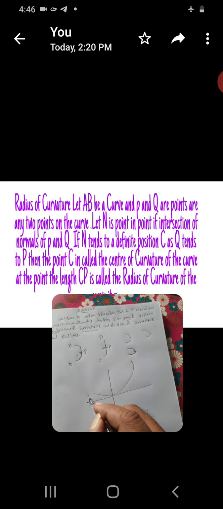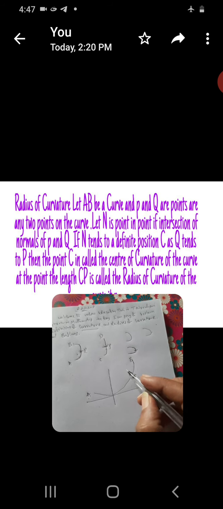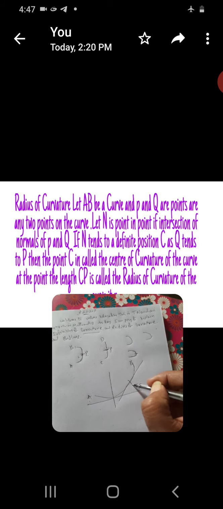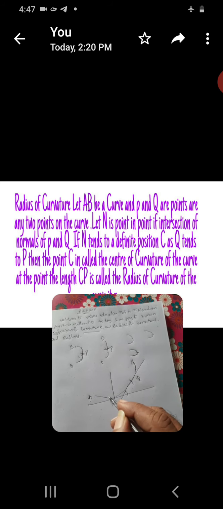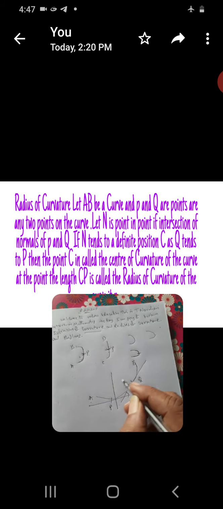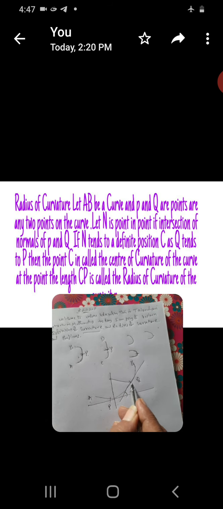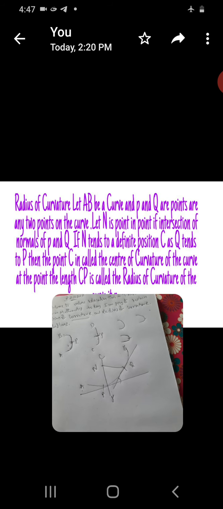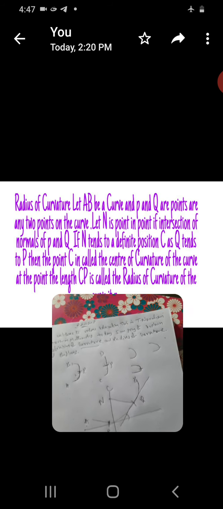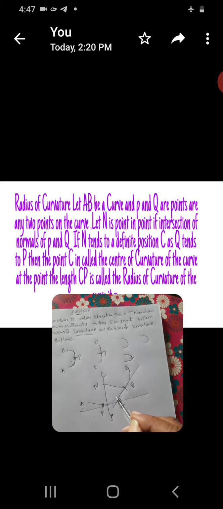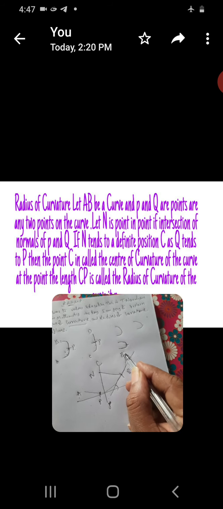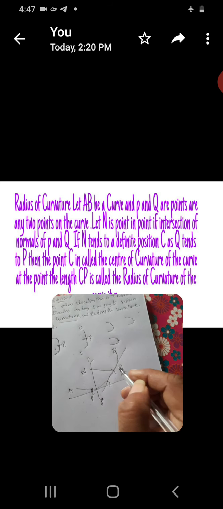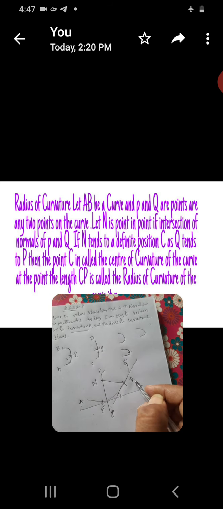Our curve is AB. This is one of the tangent lines. P is a point on the curve and Q is another point on the curve.